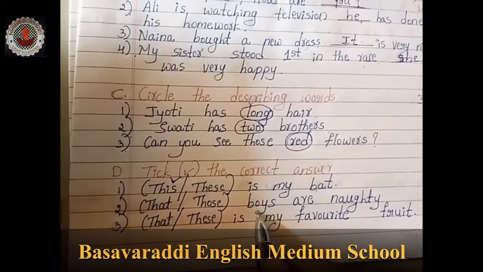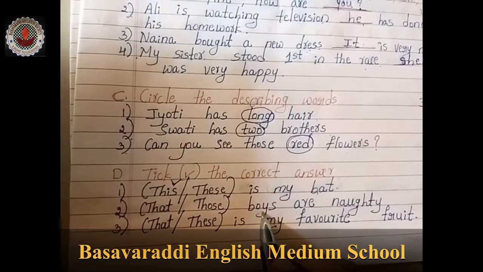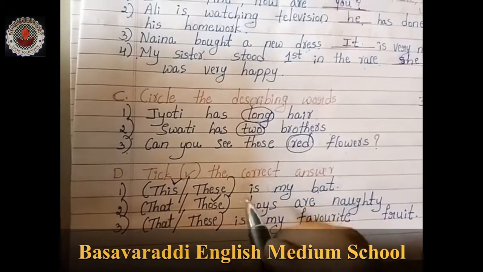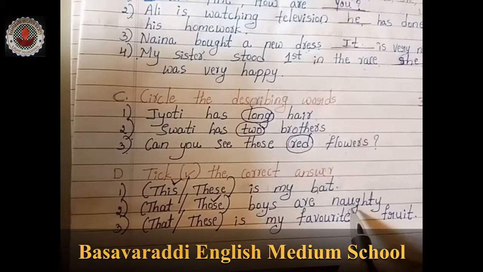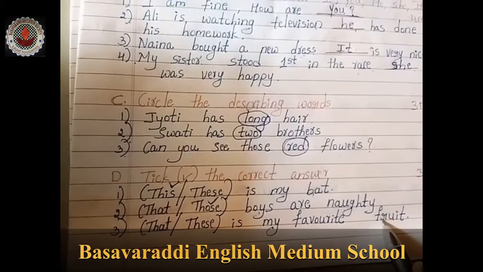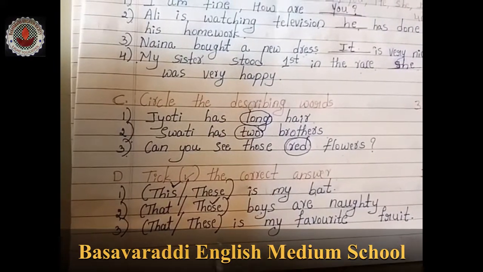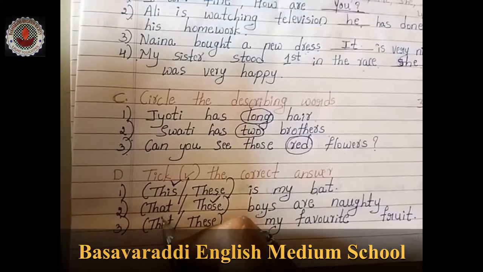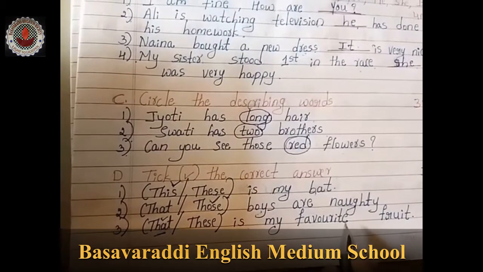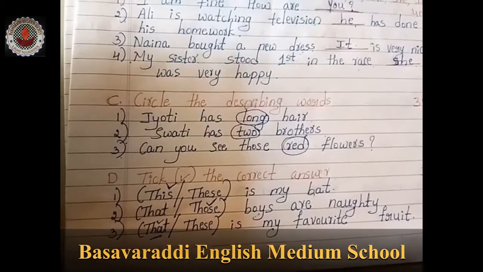Let's see. Here boys. Okay, plural forms. So those boys are naughty. Next, fruit. Fruit is a singular, right? So we have to tick that here. That is my favorite fruit.